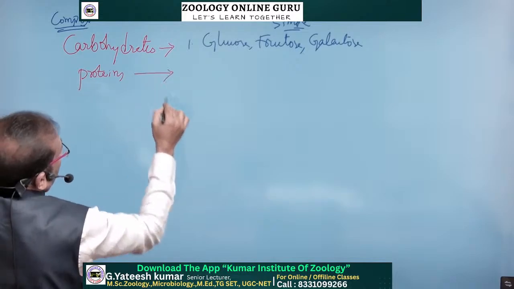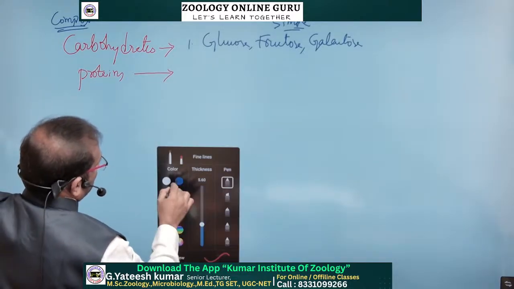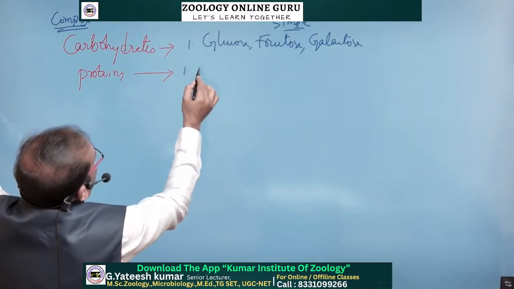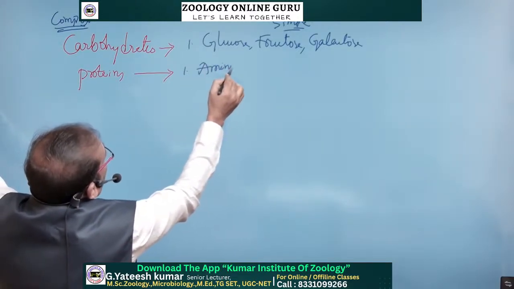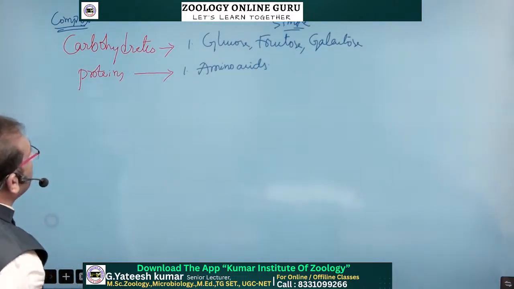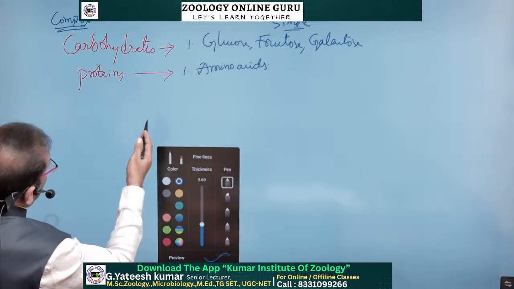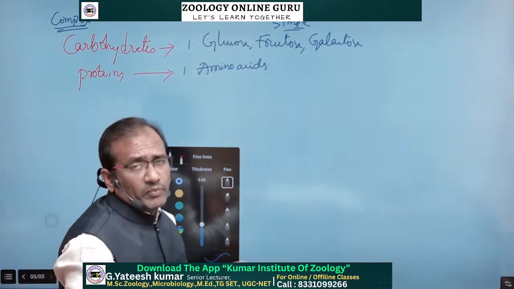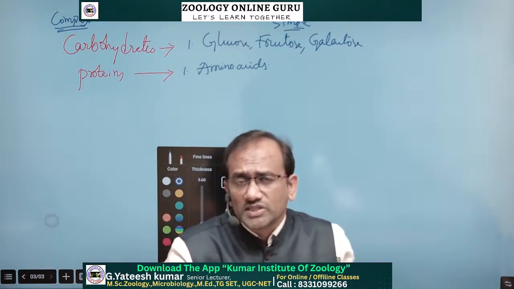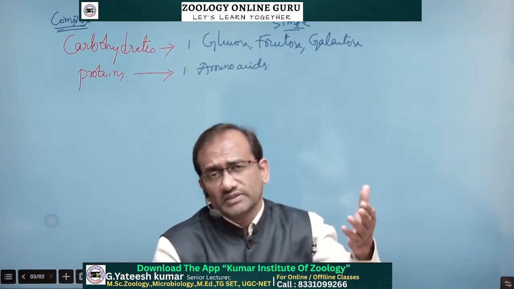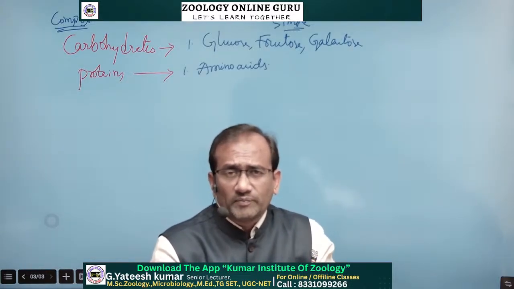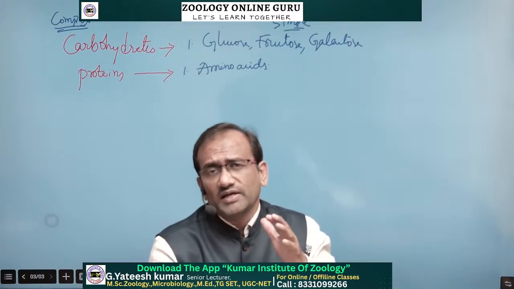Proteins are converted into amino acids. In protein digestion, the intermediate compounds are proteoses, peptones, peptides, tripeptides, dipeptides, and lastly amino acids. So this is the sequence: proteoses, next peptones, then peptides, then tripeptides, then dipeptides, lastly amino acids.